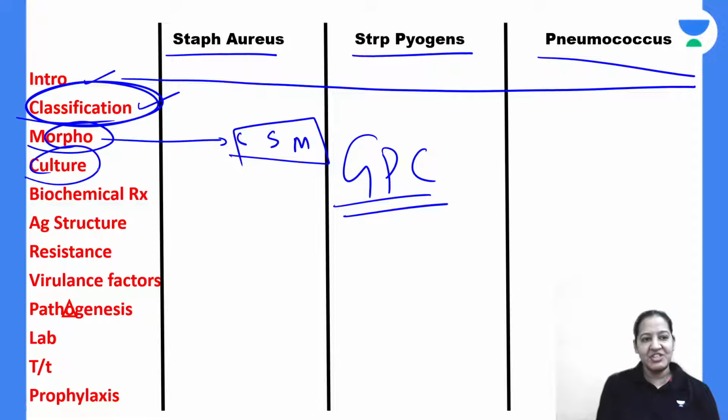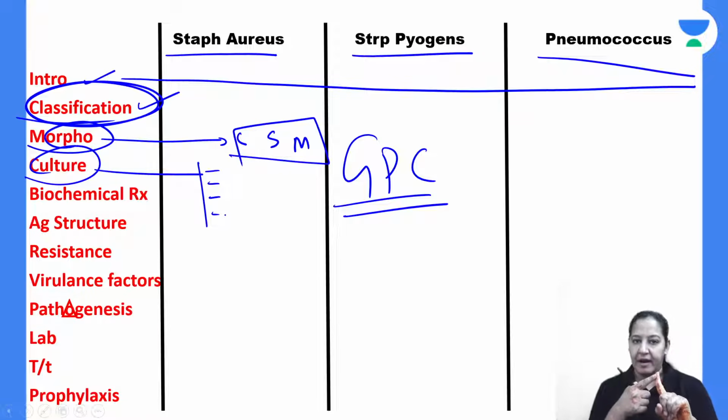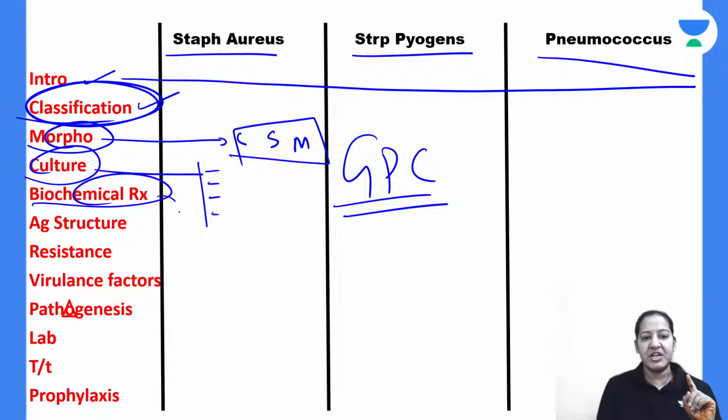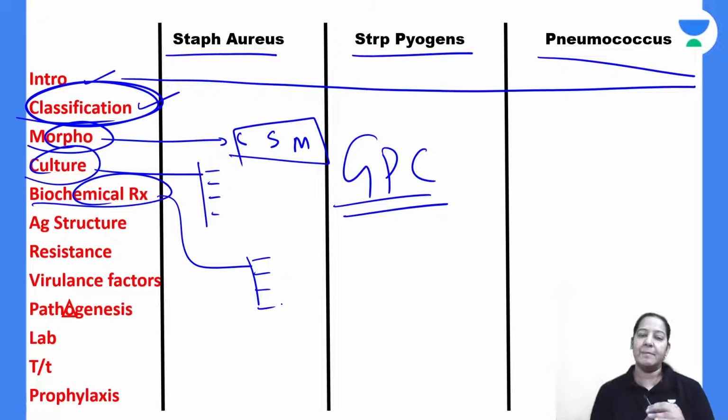After that, in culture, just enumerate the various cultures: blood agar, nutrient agar, MacConkey agar, and write the special one-liners in them. In biochemical reactions, only write the important ones, enumerate them, and write principle, method, interpretation. For all biochemical reactions, you have to write like this only in your exam: introduction, principle, interpretation, and method.